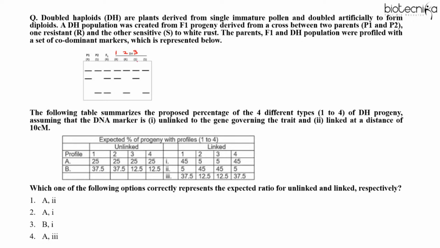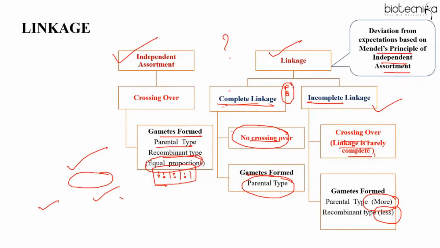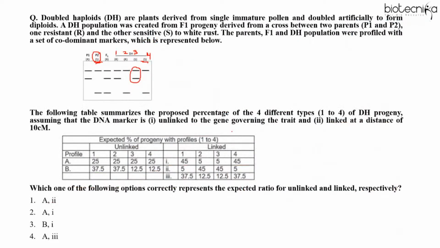Then third, if you compare, this should resemble parent 2. But you can see the pattern is different. So again, this is recombinant. However, fourth one is similar to parent 2, S with S. So that means 2 and 3 are recombinant, right? Now you have to calculate the distance. In the question, it is given linked at a distance of 10 centimorgan, right?